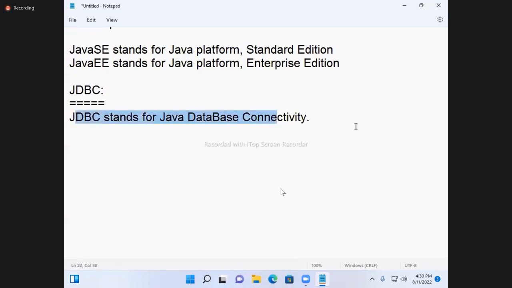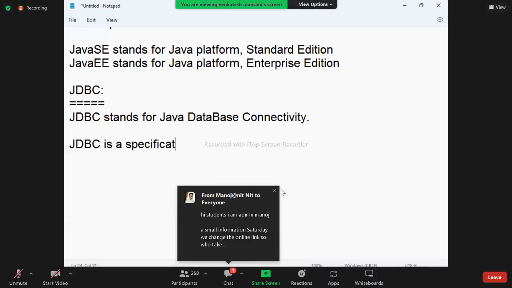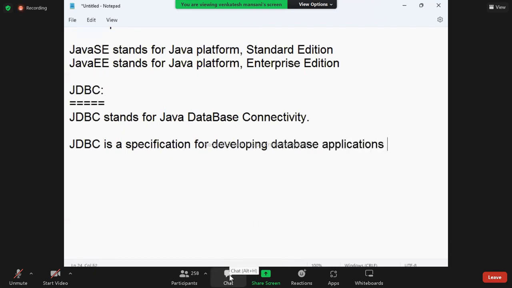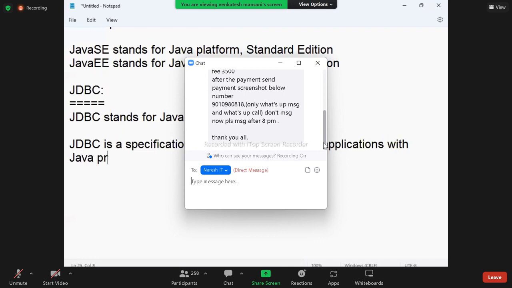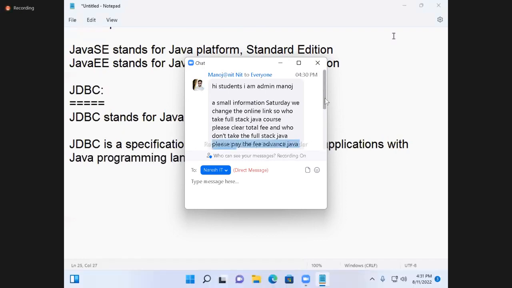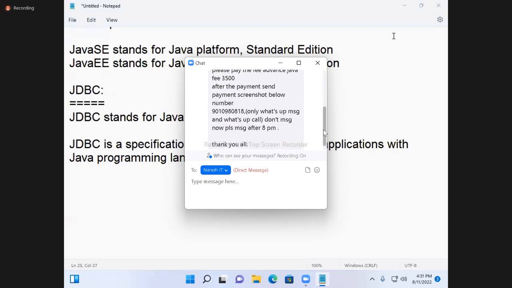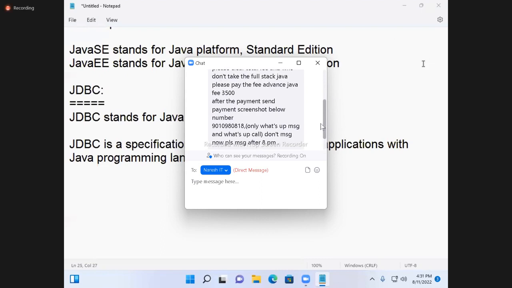Now it is the full form, not the definition. What is the definition? I'll give. Note down. JDBC is a specification for developing database applications with Java programming language.